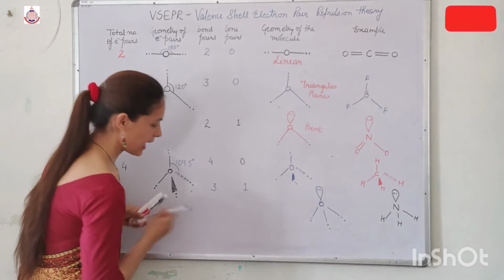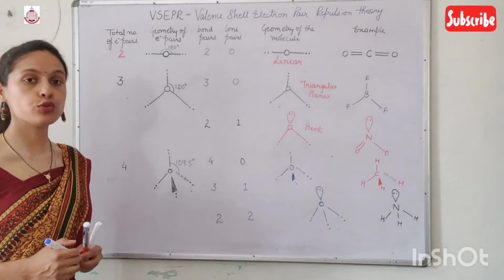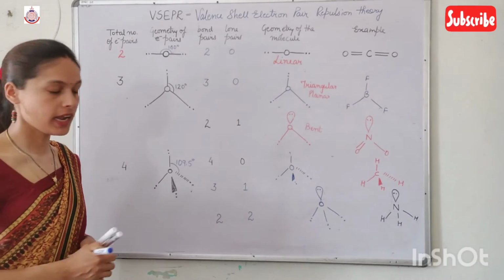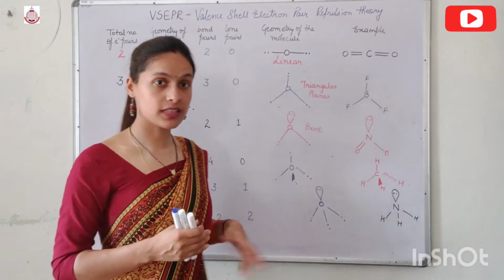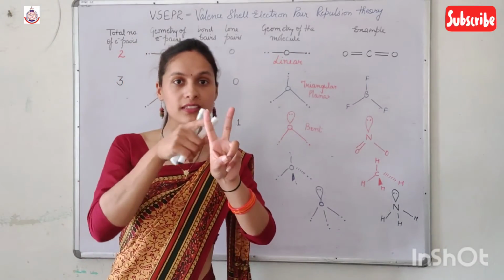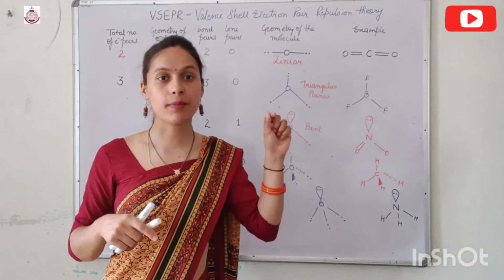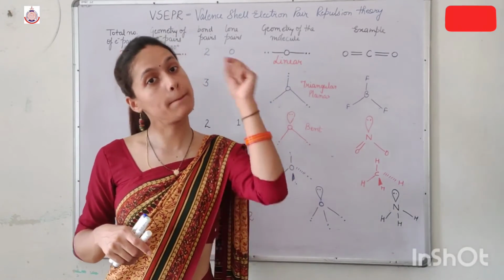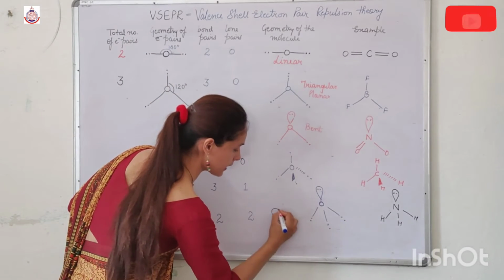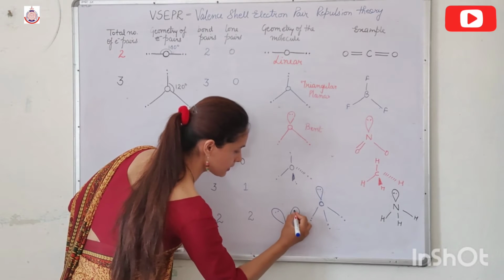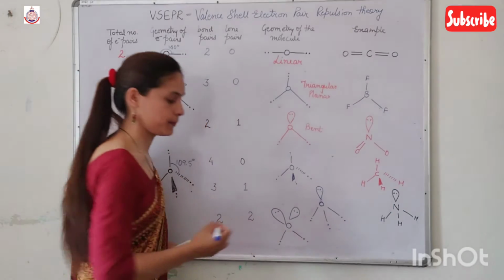And if I have 2 bond pair and 2 lone pair, then again there is more repulsion, because now I have two lone pairs, so there is a repulsion between lone pair also, and we studied that the repulsion in lone pair is maximum. So here is the central atom, here is one bond pair, here is another bond pair, another lone pair, bond pair and bond pair.